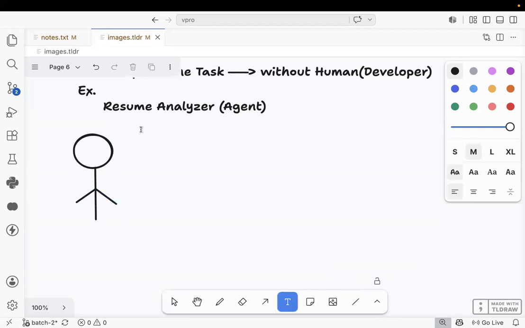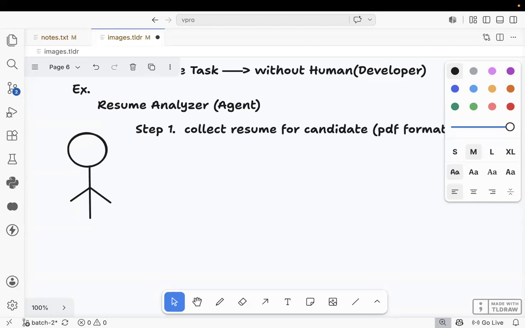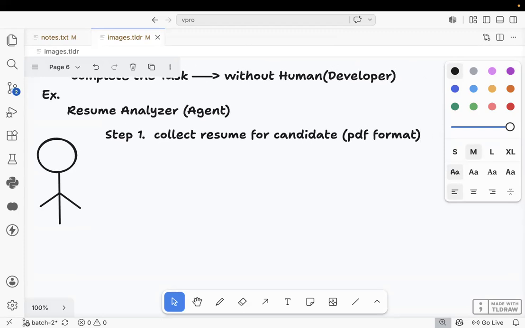What will it do? Step number one is to collect the resume from the candidate. In the form of which format? PDF format, digital formats. Next one, step number two.